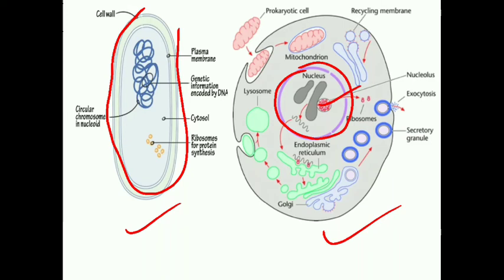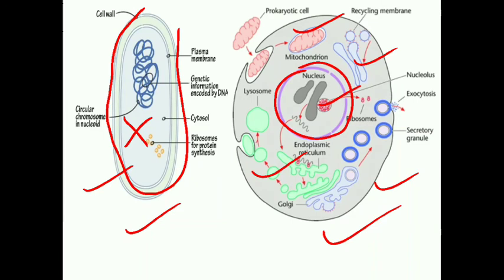Next, the cell on the left hand side does not have well developed cell organelles like mitochondria, lysosomes, endoplasmic reticulum, while the cell on the right hand side shows well developed, membrane bound cell organelles like mitochondria, lysosomes, Golgi complex, endoplasmic reticulum, etc. So we can say the cell on the left hand side is simple and the cell on the right hand side is complex.